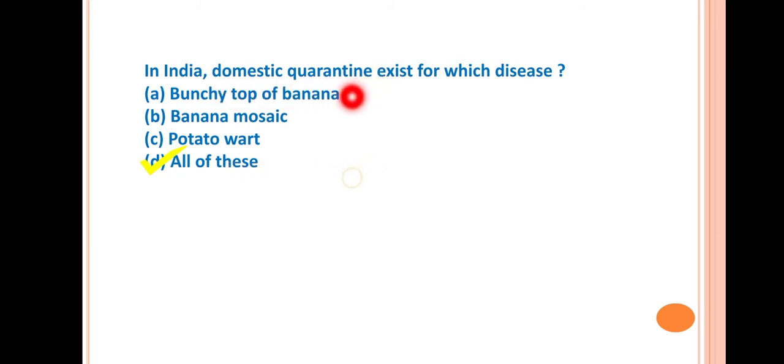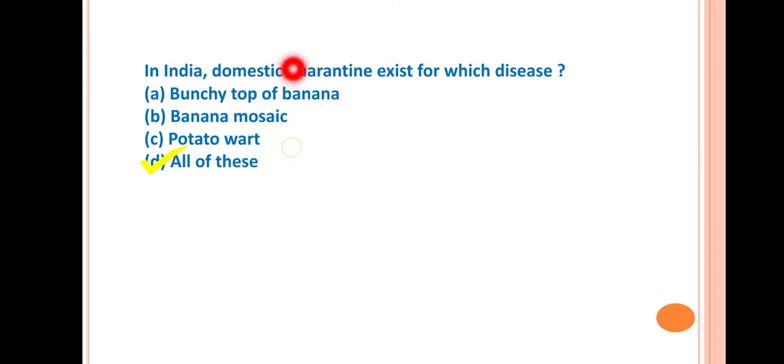Quarantine may be of two types, international quarantine and domestic quarantine. Domestic quarantine is imposed inside a country, which means it restricts the transport of diseased plants or material across the states, between two states.